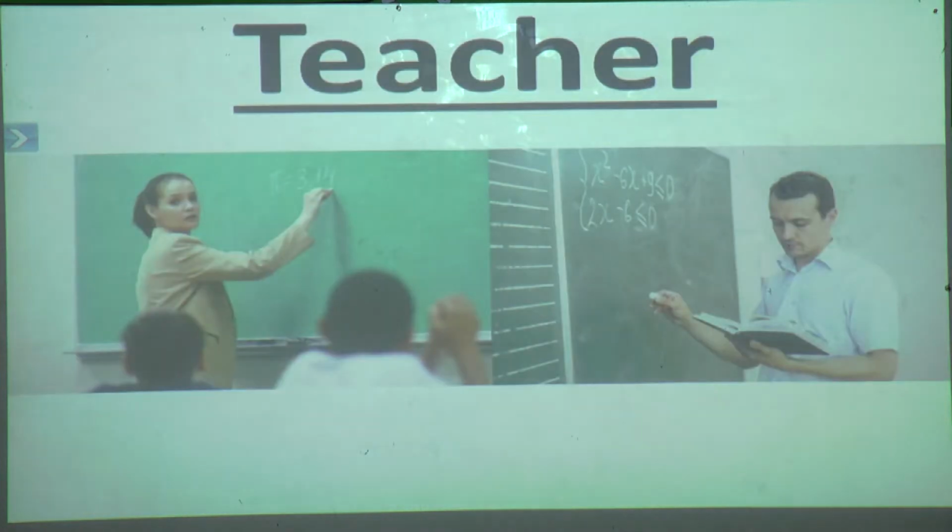Okay. Next, teacher. When we say teacher, what does a teacher mean? One who teaches. Yes or no? So here we can see a teacher is a lady also. A teacher is a male human being also. So here we can see a male and female, a masculine gender and a feminine gender. So a common gender, that is teacher, includes either a male or a female. So teacher comes under common gender. So students, don't get confused. In common gender both will be included.